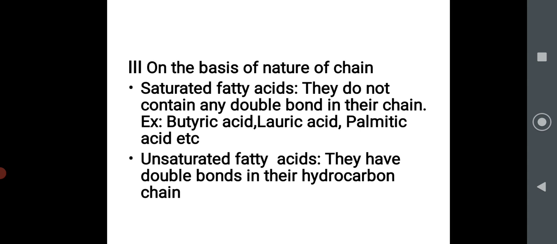Third basis is the nature of the chain, whether it is saturated or unsaturated. Saturated fatty acids do not contain any double bond in their chain. Butyric acid, lauric acid, palmitic acid are saturated, without double bond in their chain. Unsaturated fatty acids have double bonds in their hydrocarbon chain.